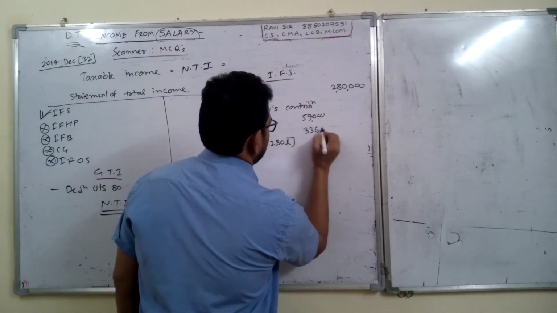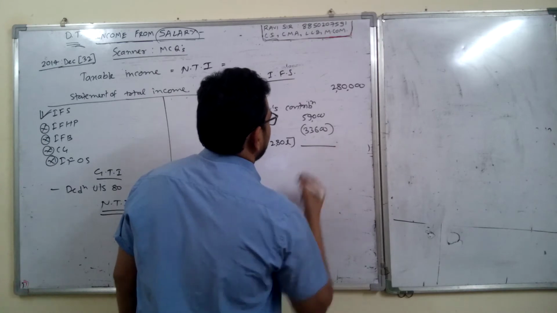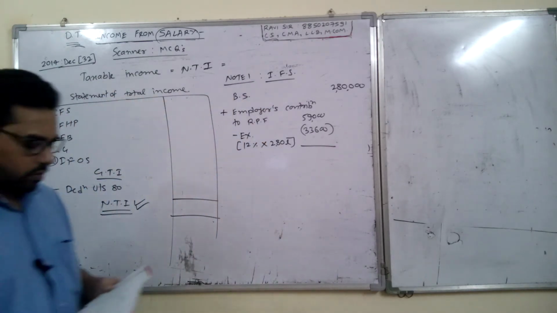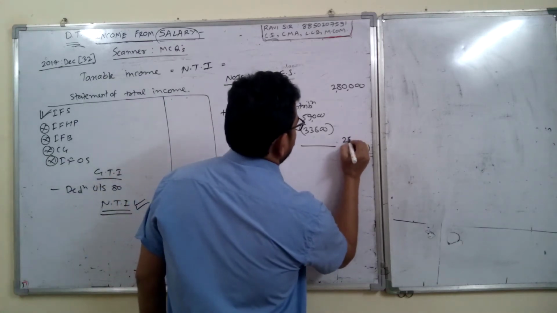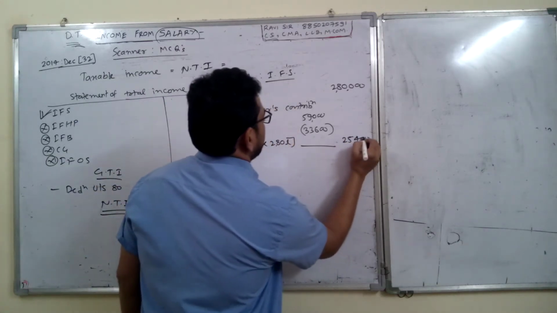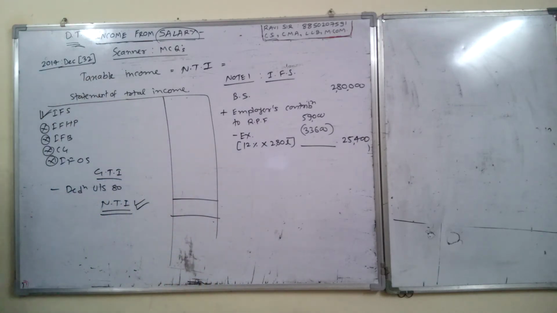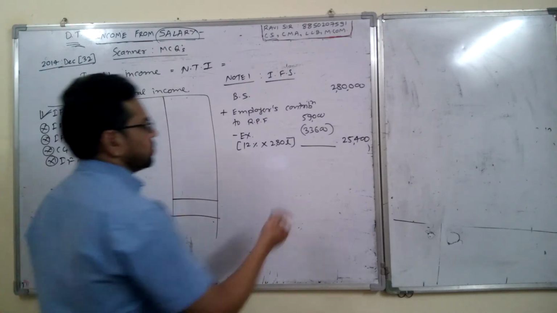So this is exempt, 33,600. The balance amount will be taxable. So 59,000 minus 33,600 is 25,400. 25,400 is the taxable salary for employer's contribution to RPF, and there are no other details in the statement of income from salary.